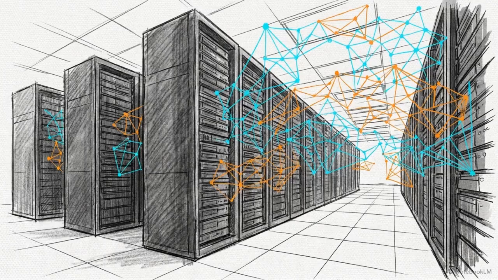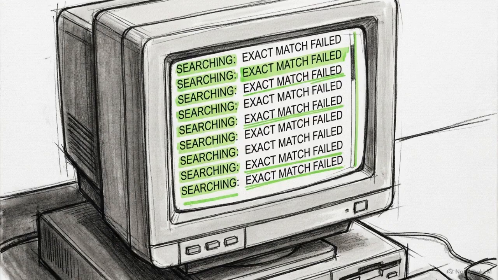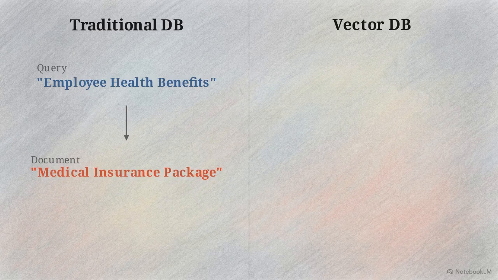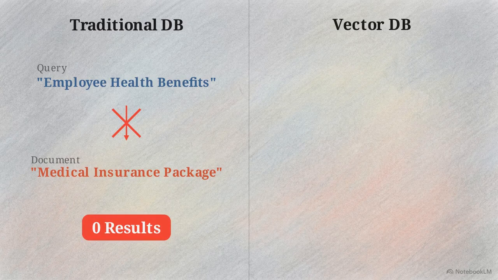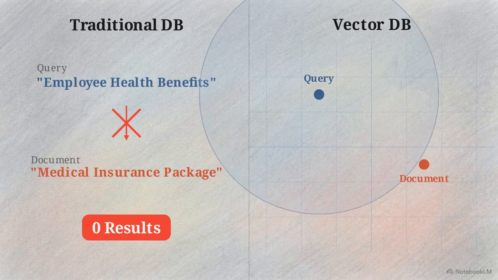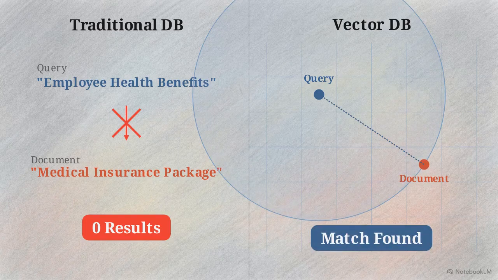To use this at scale, corporations must build infrastructure capable of storing and searching these geometric coordinates. Traditional corporate databases struggle here because they rely on exact character matching. A traditional database searching for employee health benefits looks for exact letters, returning 0 results if the policy says medical insurance package. A vector database plots the query as a coordinate, expanding a radius to find the nearest conceptual neighbor.